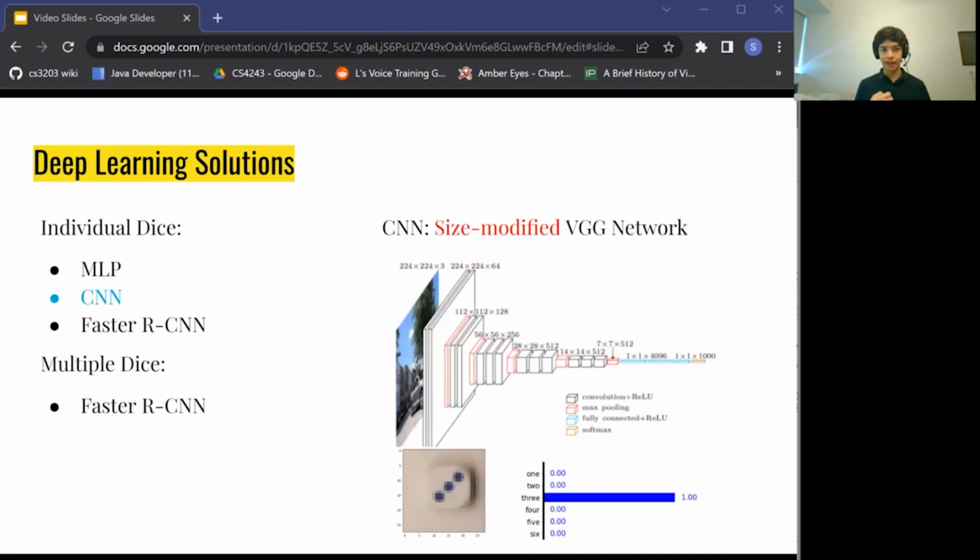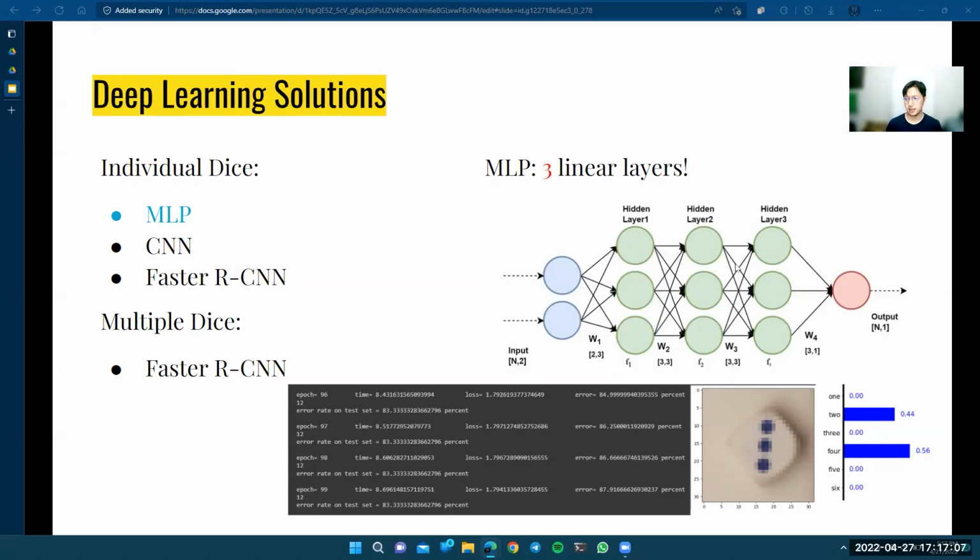And then we tried a CNN implementation by using the VGG network. We modified it slightly to adjust to the image size that we have, and we also tweaked the learning rate, and finally used a library to import the images from our local folders to PyTorch tensors. With all of that, the results of this network are much more accurate, especially when compared to the previous MLP implementation. However, when training, it still produces errors. We tried many things, like tweaking the learning rate.